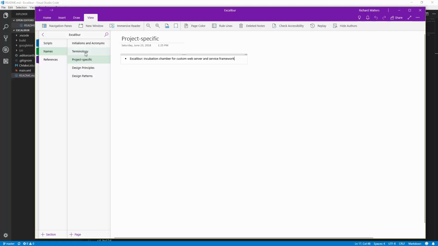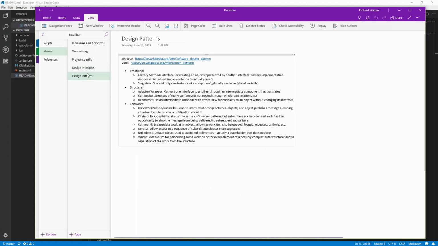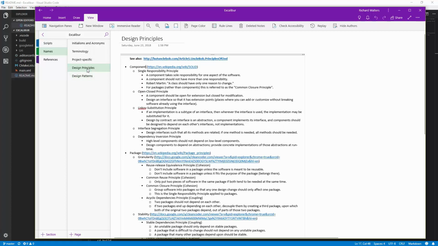And why am I listing terms, initialisms, acronyms, and project-specific names? Well, I think names are important. They help avoid ambiguity, so I'm going to list them all. Also, in this names section, I have the names of some common design principles and design patterns. I try to follow these both to make my code easier to read and to help me avoid design mistakes and traps. And I can also use the names of the patterns and principles so that people get an idea of how my code is organized in the first place and what I'm trying to get at.